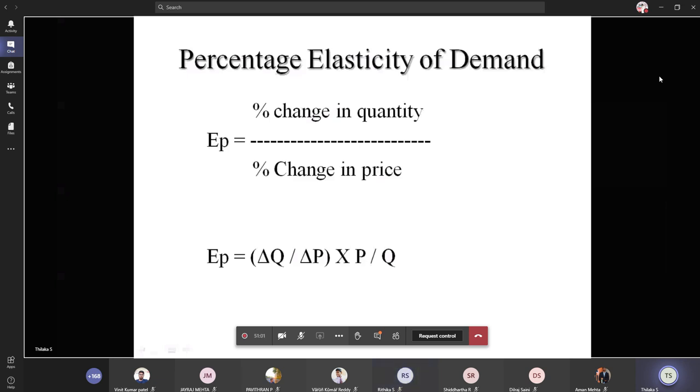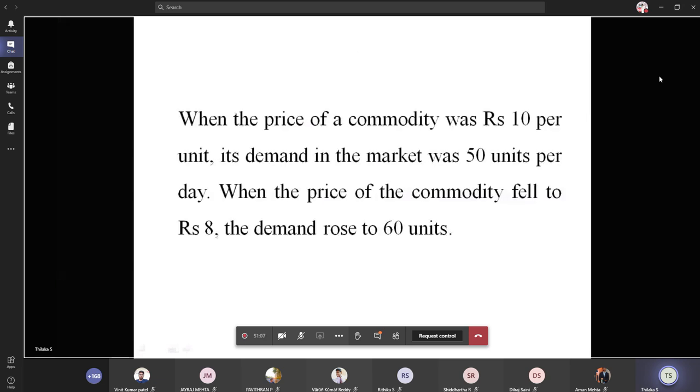Here we have an example. Take a notebook. When the price of a commodity was 10 rupees per unit, its demand in the market was 50 units per day. When the price fell to 8 rupees, the demand rose to 60 units. Calculate the price elasticity of demand for the product.